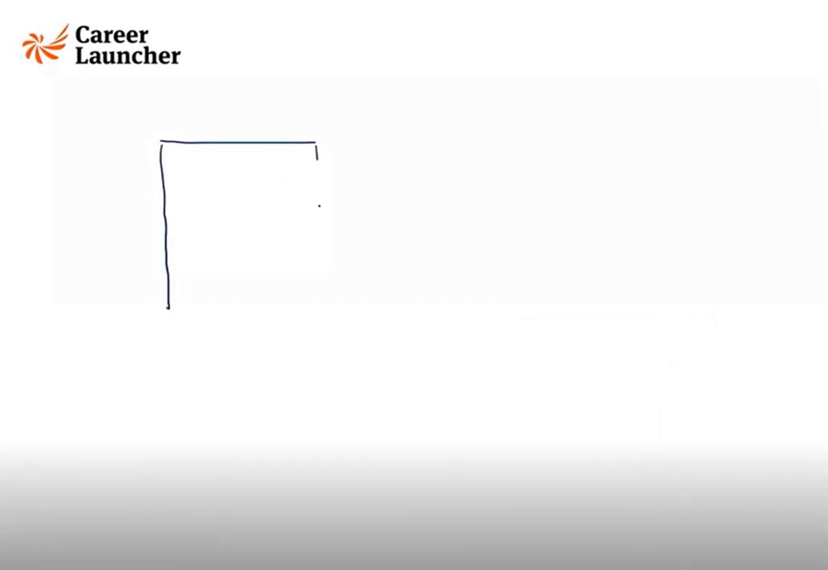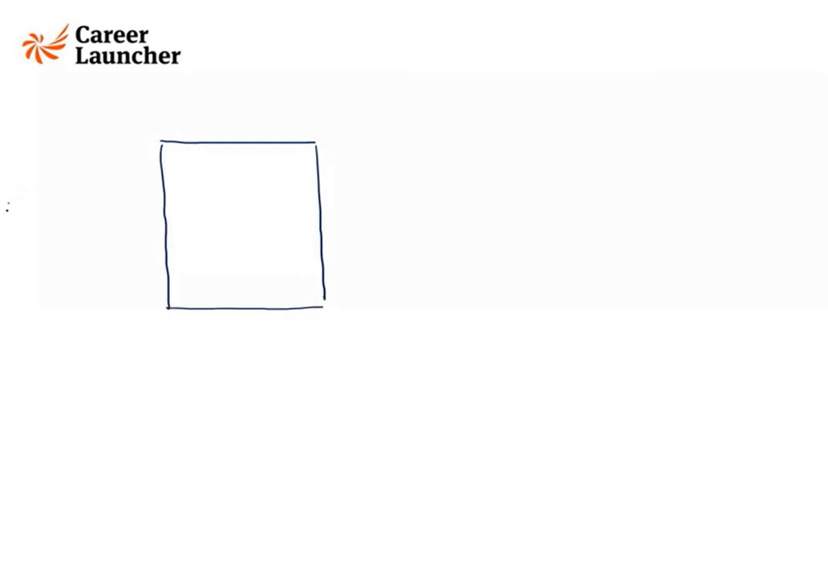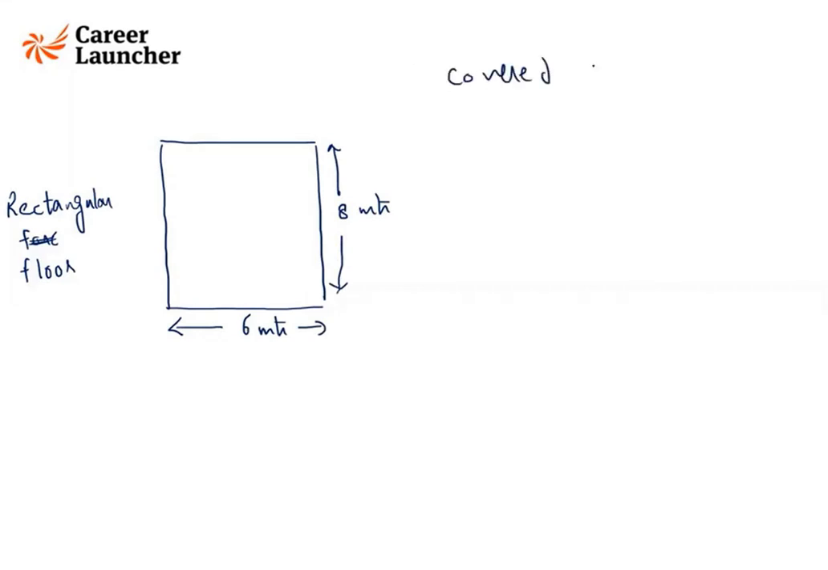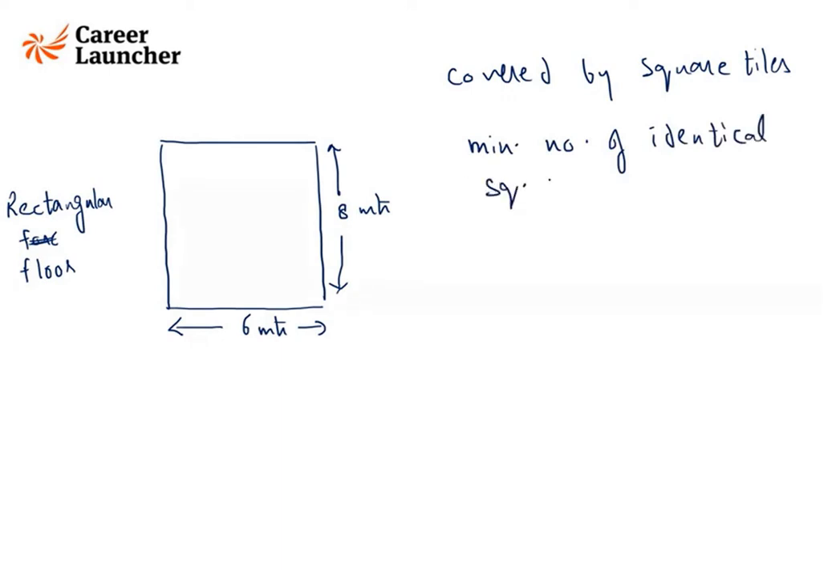Example, if there is a rectangular floor of dimensions 6 meters by 8 meters, and it needs to be covered by square tiles, and I need to find the minimum number of identical square tiles needed to cover this.